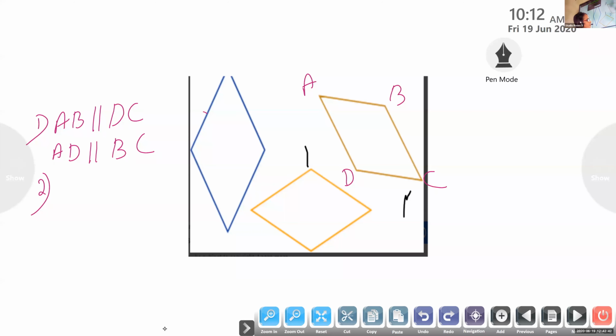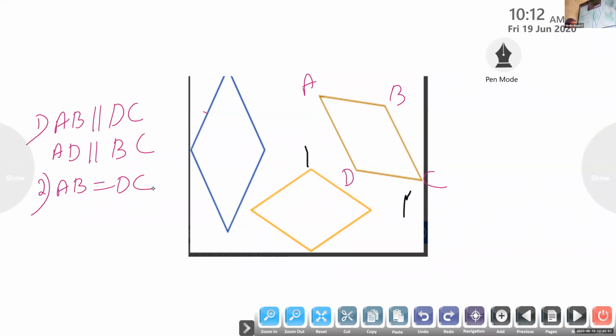AB equal to DC and AD equal to BC. Correct.